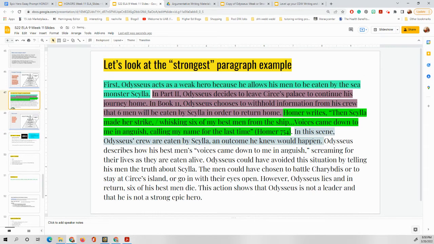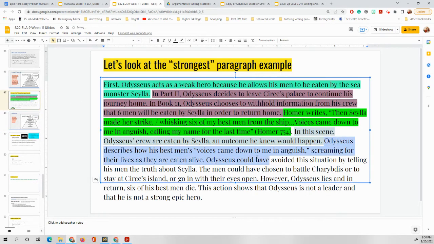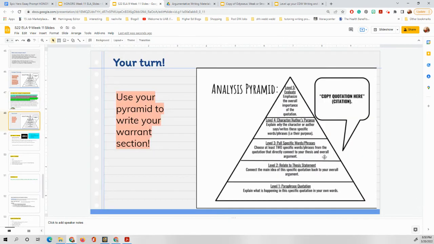Okay, now let's read the next one. Odysseus describes how his men's voices came down to me in anguish, screaming for their lives as they were eaten alive. Okay, right here, we are going to level 3. They chose at least 2 specific words or phrases from the quote that directly connected to the thesis statement.